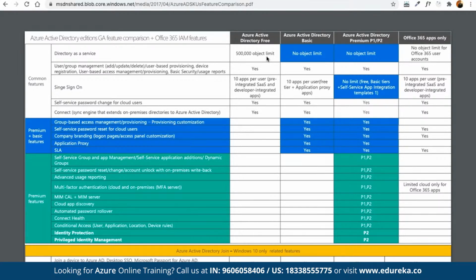We do get access to self-service password reset, application proxy, and the SLA only in the basic edition, not in the free edition.